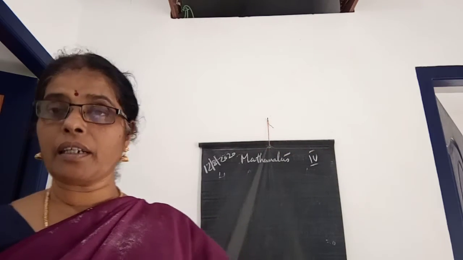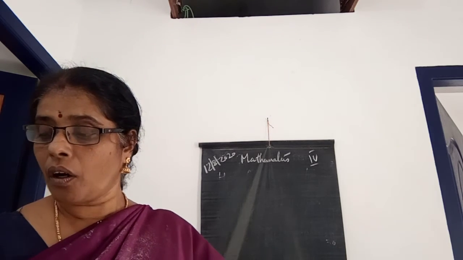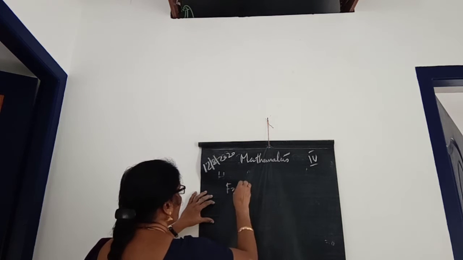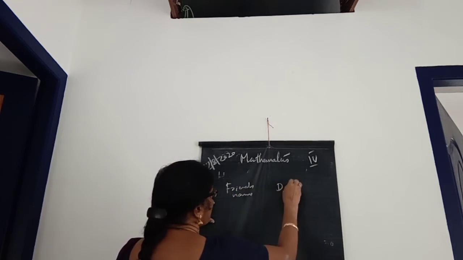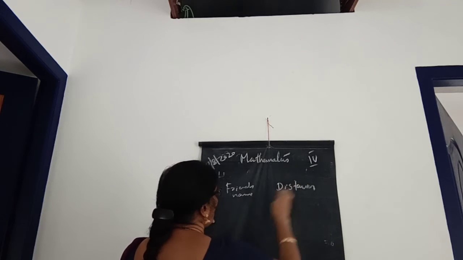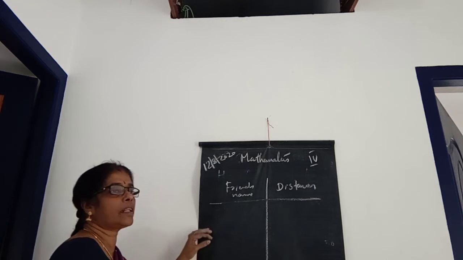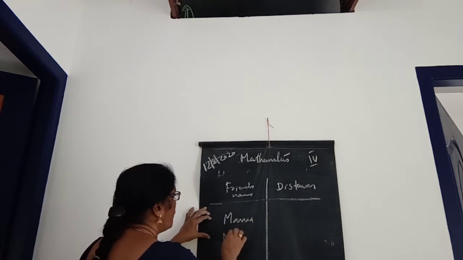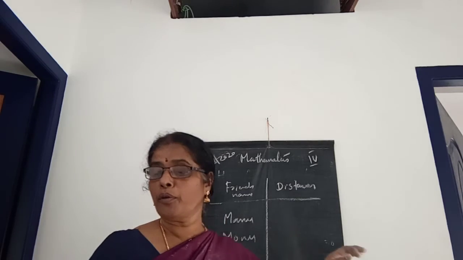Now I will write it here. If you didn't get it, then you can guess and write it, children. Okay, listen here. Friend's name here, and distance from home to school, isn't it? Then I will write three names here: Manu, Monu, and Tommy. Yes, Manu, Monu, Tommy.